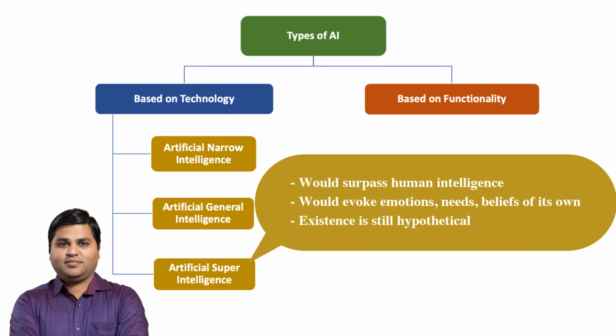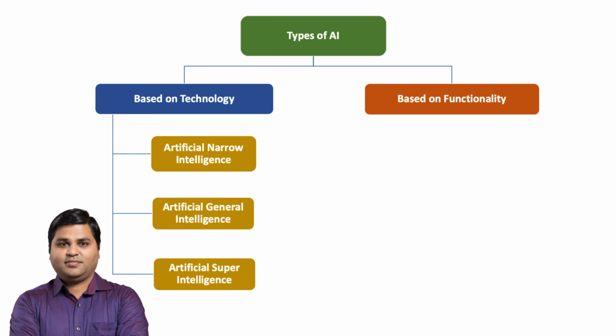Lastly, we have something called artificial superintelligence. This is like the most advanced type of AI that can do things way better than humans. Some people think that it's possible for AI to become so advanced that it can understand human feelings and even have feelings and beliefs of its own. But this is still just an idea, and nobody has actually made an artificial superintelligence yet. Some of the things that people think superintelligence could do include thinking very deeply and quickly, and even making important decisions on its own. Now, let's see how we can group different types of AI based on how they work.